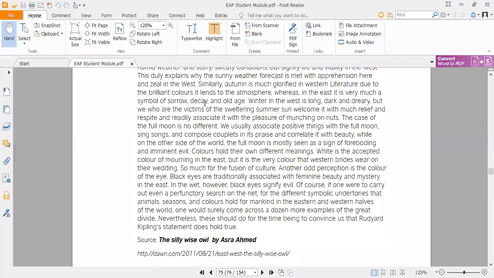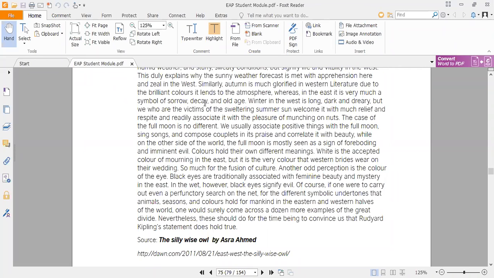Winter in the west is long, dark, and dreary, but we who are the victims of the sweltering summer sun welcome it with much relief and respite, and readily associate it with the pleasure of munching on nuts. Respite means break, and munching means eating. So in our context, we eastern people mostly like the winter season, because we are the victims of the sweaty